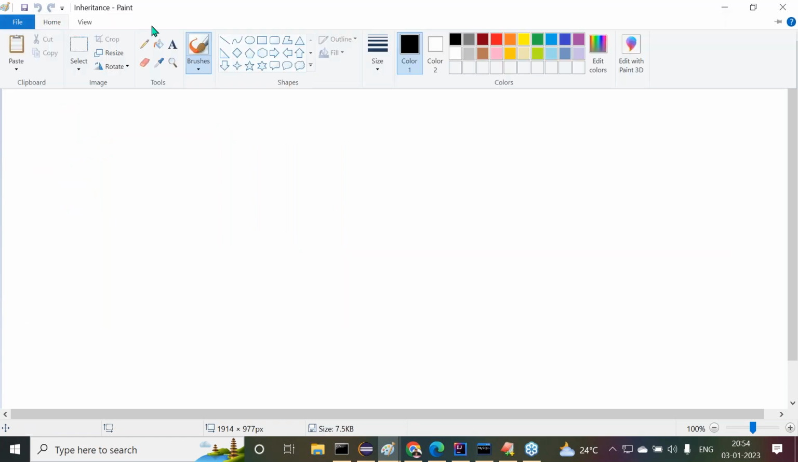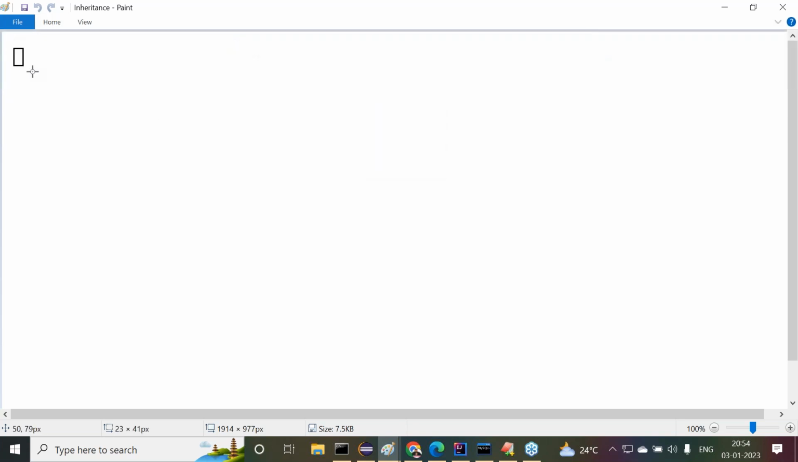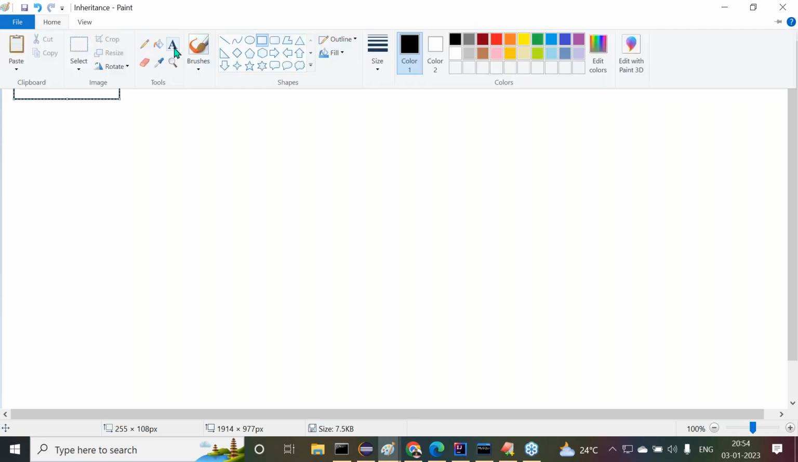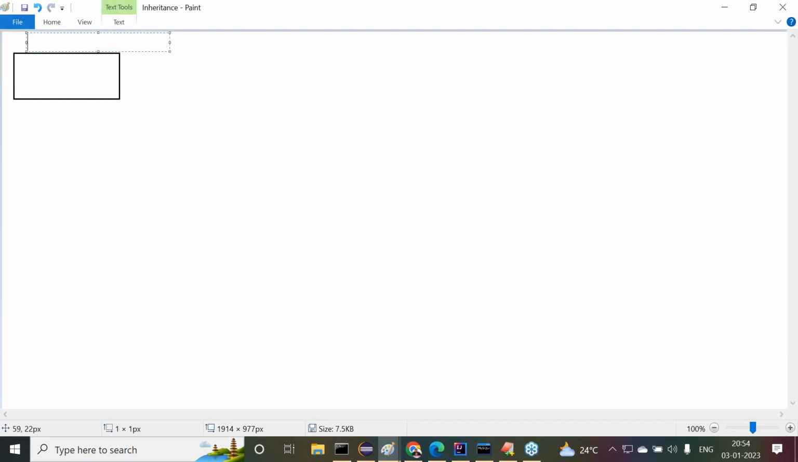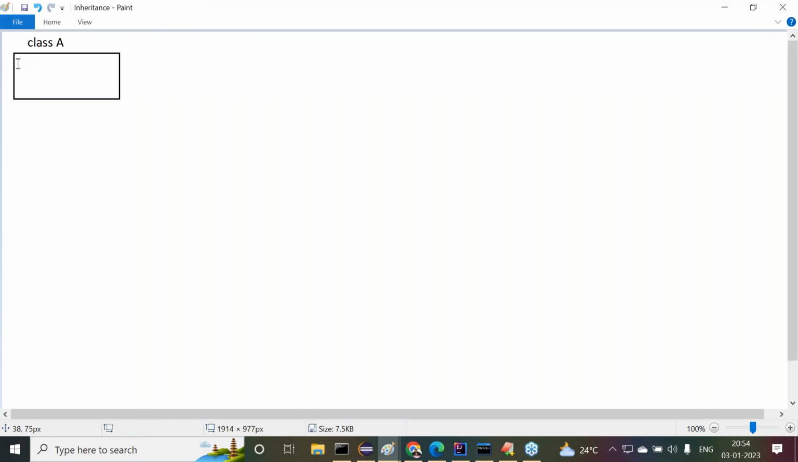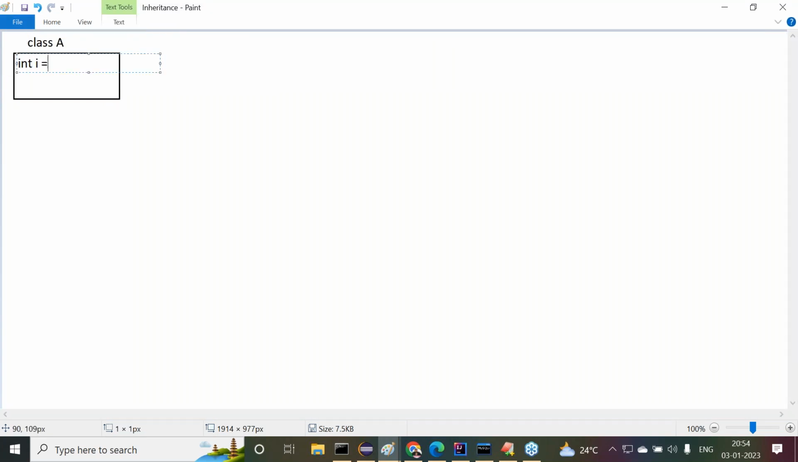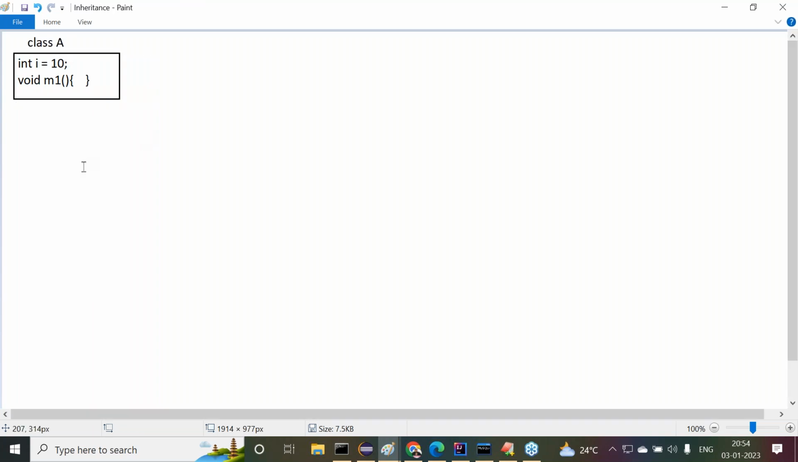All right, sir. How are we able to represent this diagrammatically in single inheritance? Observe carefully. I want to take one superclass. This is class A. Inside this class A, I want to take int i equal to 10, and a void m1 method, some method or function, whatever it may be. We are taking it like this.